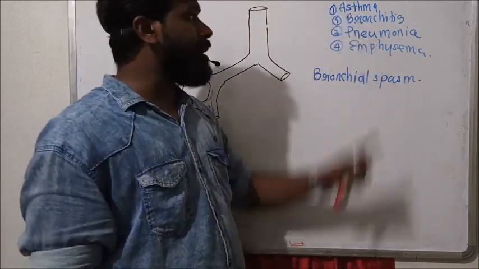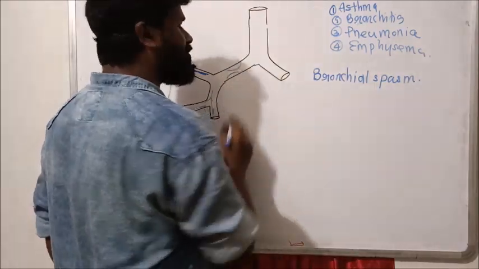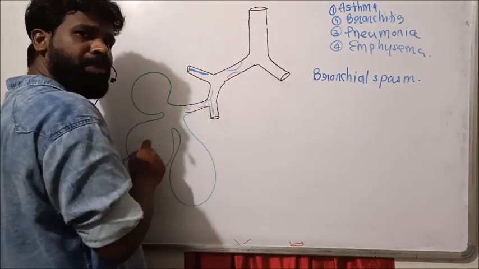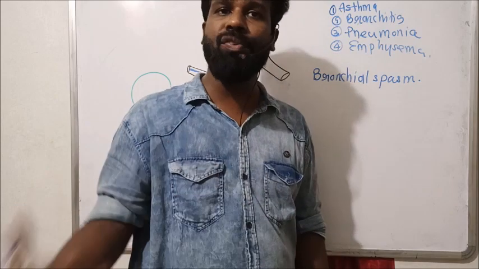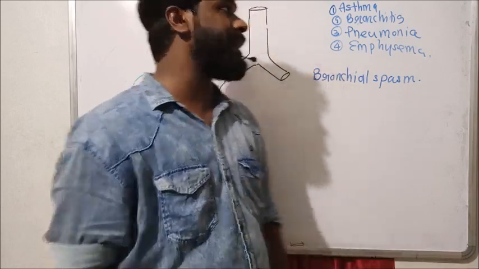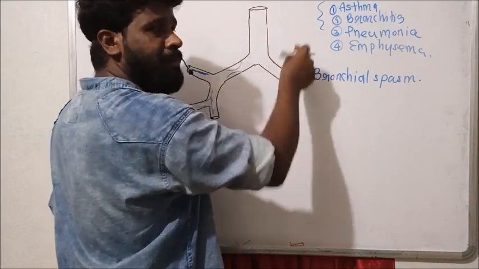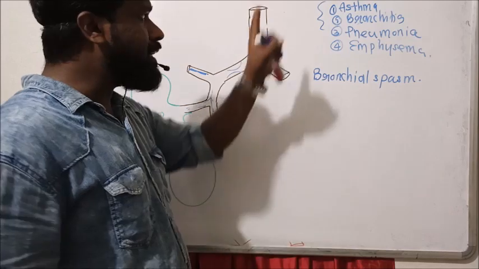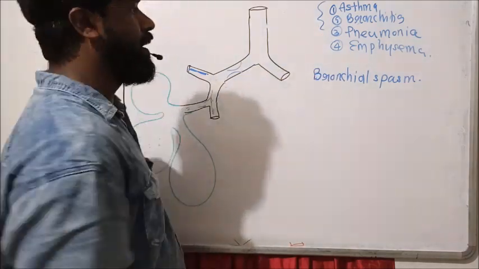Like asthma, bronchitis, inflammation of the bronchi, also reduces the air supply to the alveoli, which reduces the addition of oxygen from alveoli to blood, causing hypoxemic hypoxia. So asthma and bronchitis are obstructive pulmonary diseases. Obstructive means obstruction in the airway. These obstructive pulmonary diseases cause hypoxemic hypoxia.